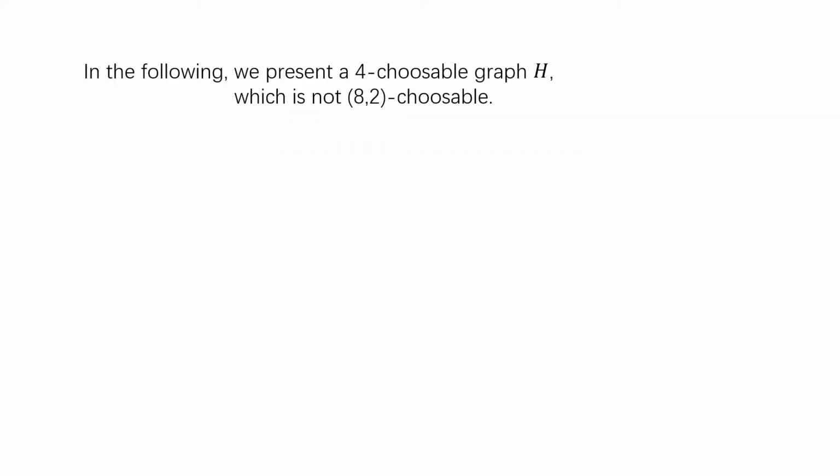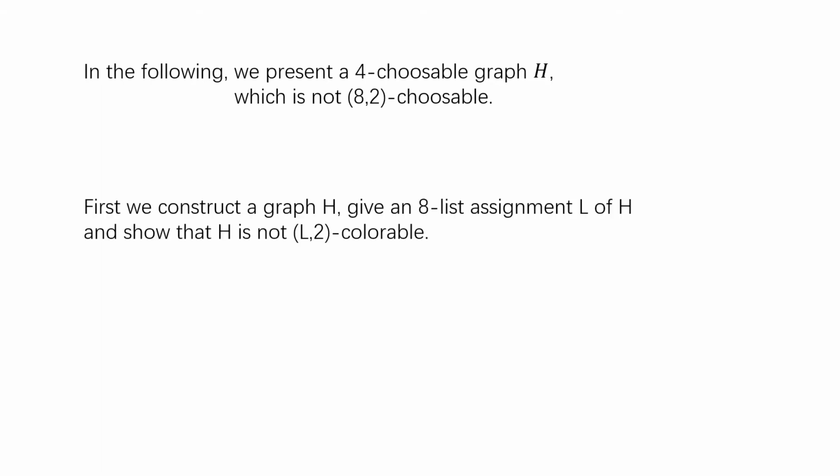Okay, so now I'm going to prove this result. The main part is to prove the k equals 4 case. That means we want to prove that there's a graph which is 4-choosable but not (8, 2)-choosable. So first we'll construct the graph H and give an 8-list assignment L of H and show that H is not (L, 2)-colorable. Then this means that this graph is not (8, 2)-choosable, and then we show this graph is 4-choosable.